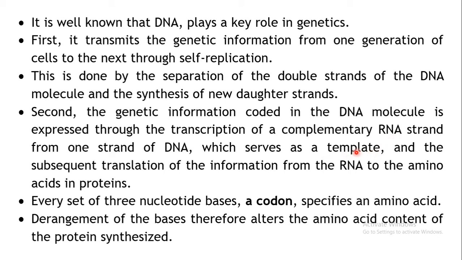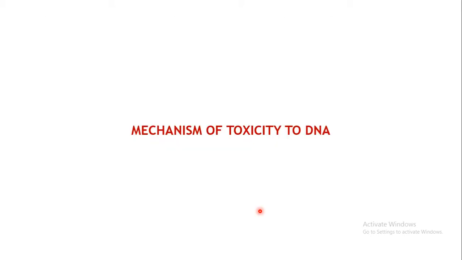The information in this mRNA will code for specific amino acids in that protein. That sequence will be read in the form of codons, where 3 nucleotide bases form one codon and specify a particular amino acid. So any alterations in the sequence of these bases will obviously cause alterations in the sequence or type of proteins synthesized.